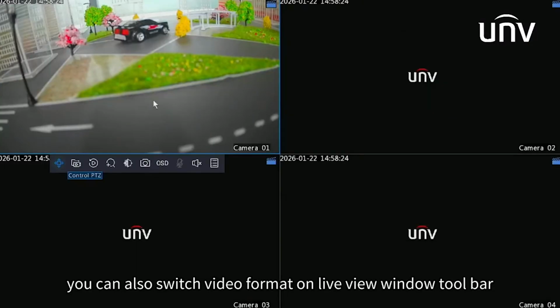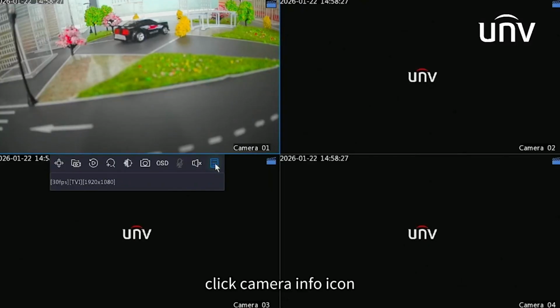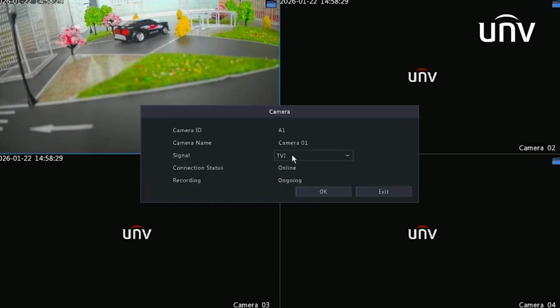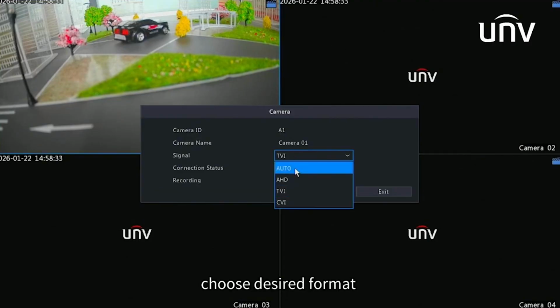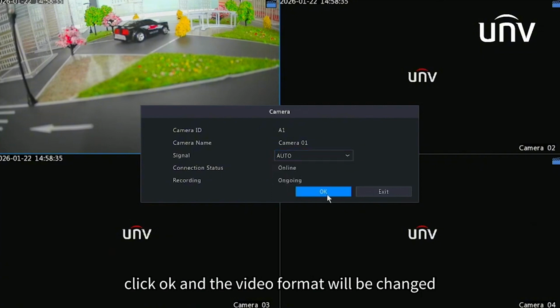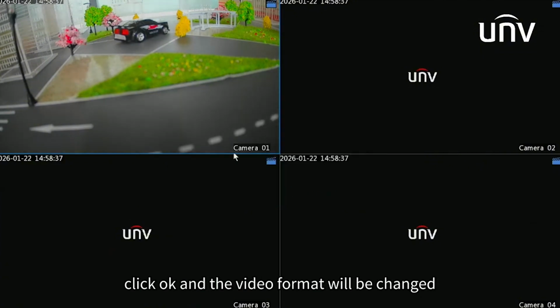You can also switch video format on Live View window toolbar. Click Camera Info icon. Locate the Signal drop-down menu. Choose desired format. Click OK and the video format will be changed.